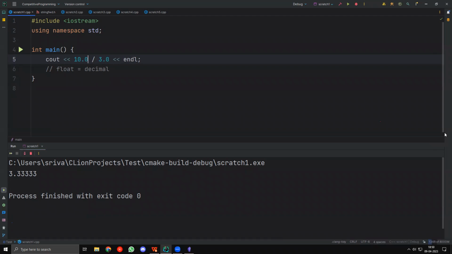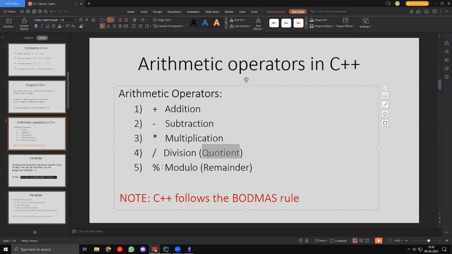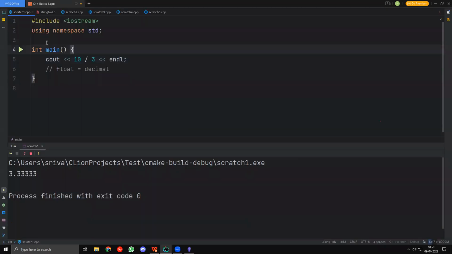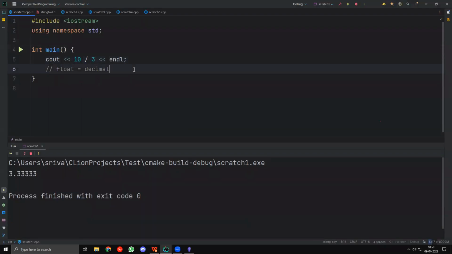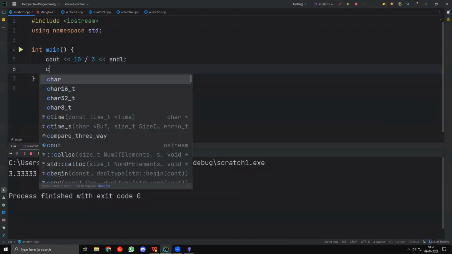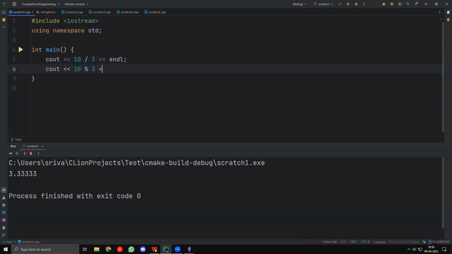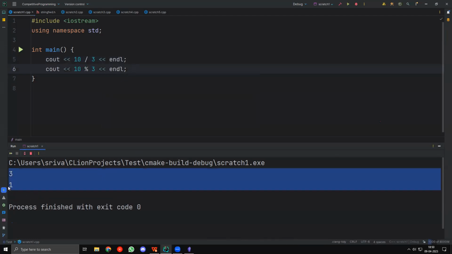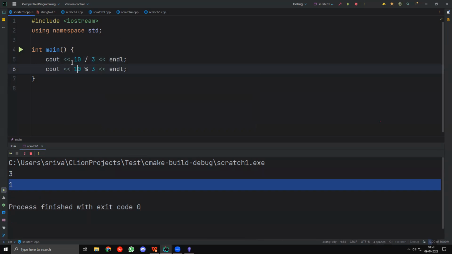Okay, someone says, what if I need the decimal value too? So if you need the quotient, you just take 10 by 3. And if you want the remainder, you'll use the modulo operator, right? So if you take 10 by 3, that gives you 3. That's the quotient. Now, if I output 10 modulo 3, you'll see the remainder. So if I run this, you can see that I get the remainder, right? Remainder is 1 when we divide 10 by 3.